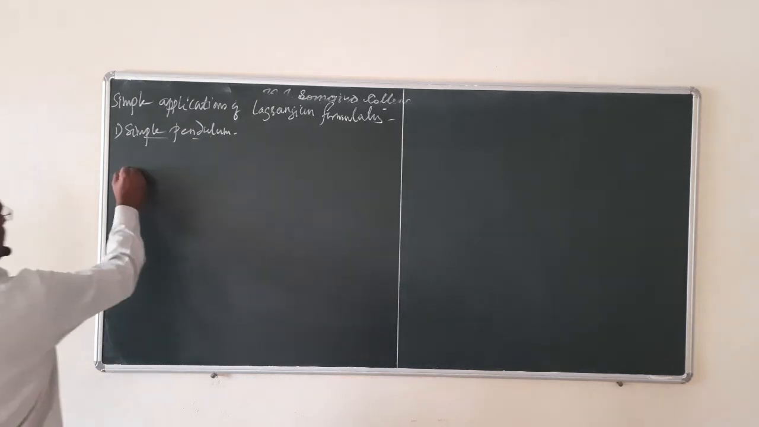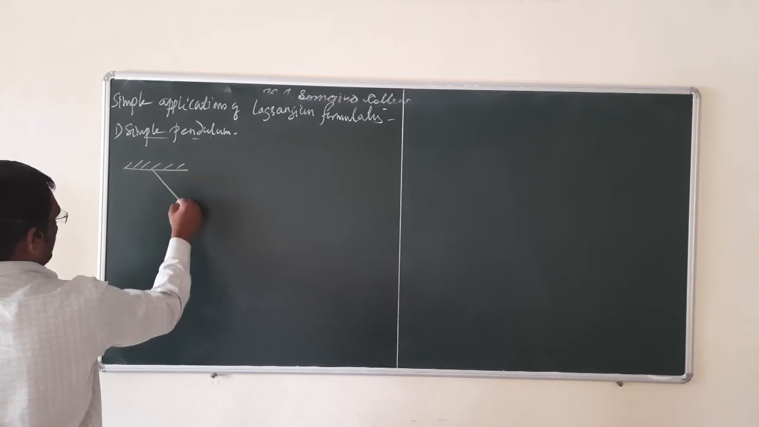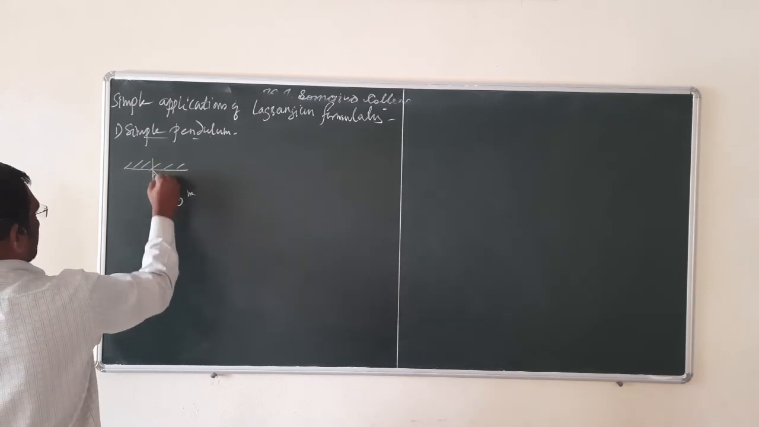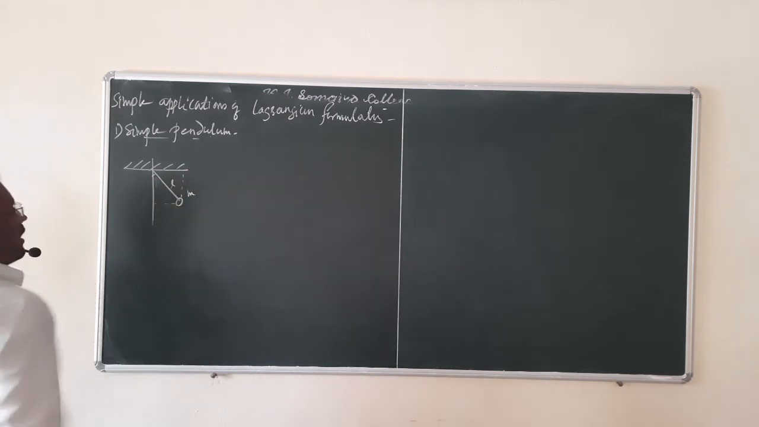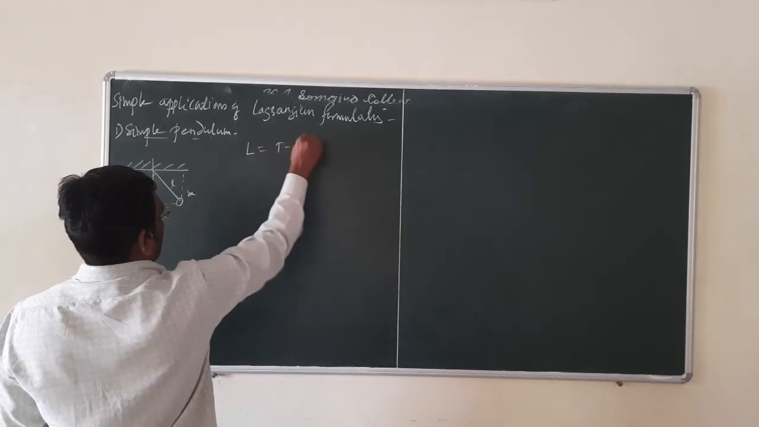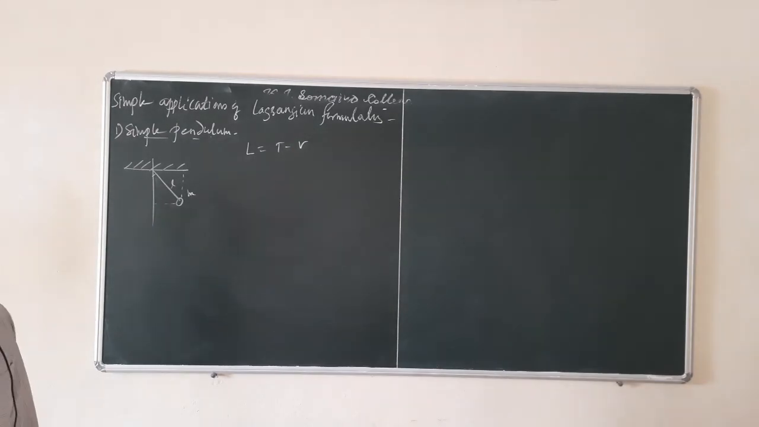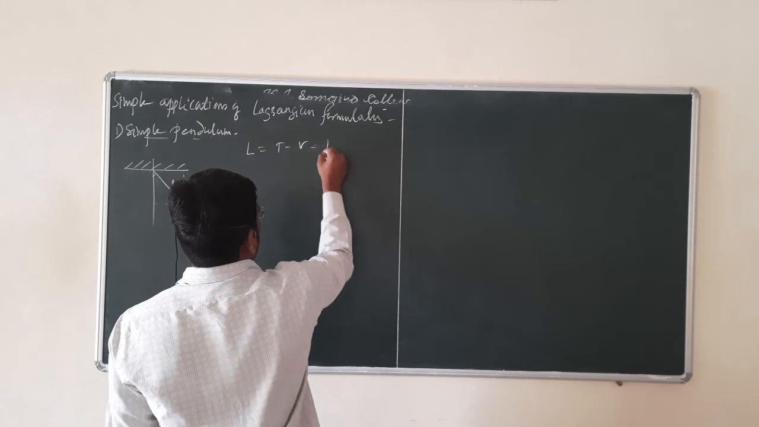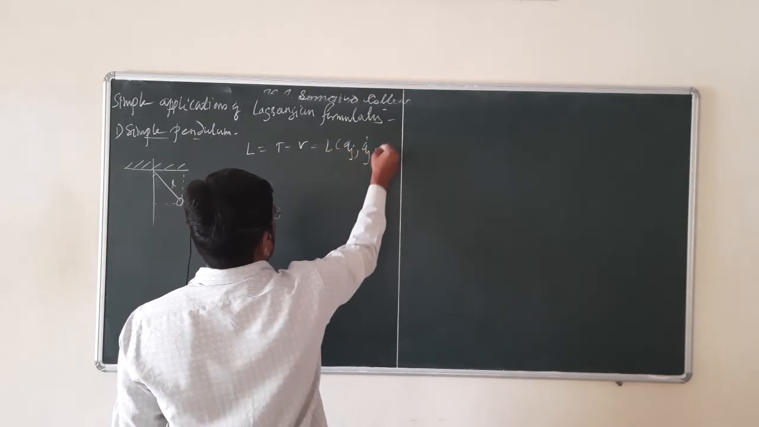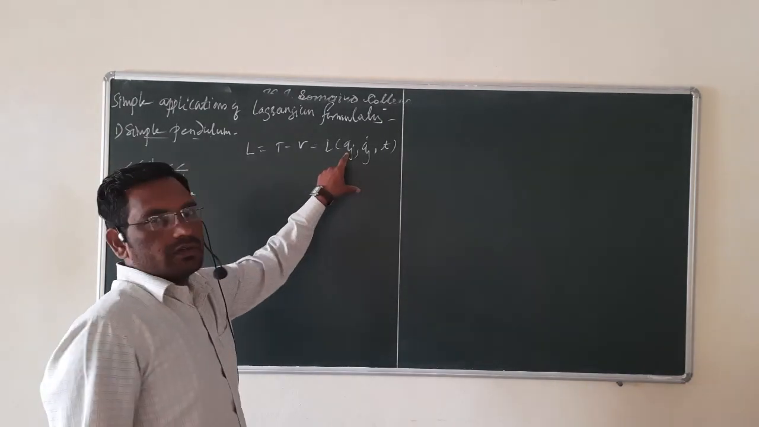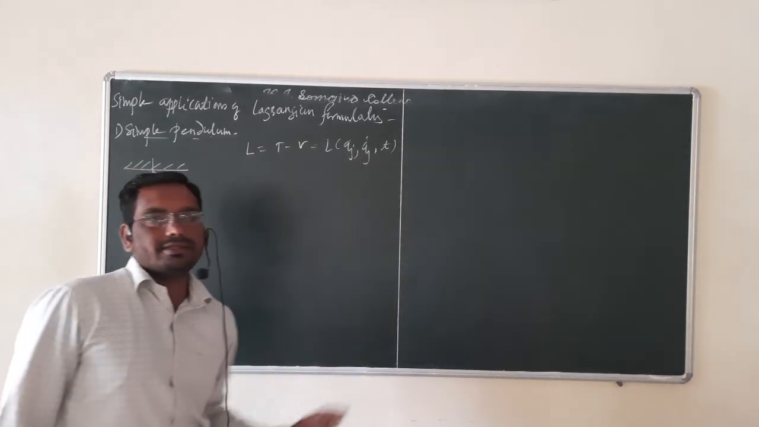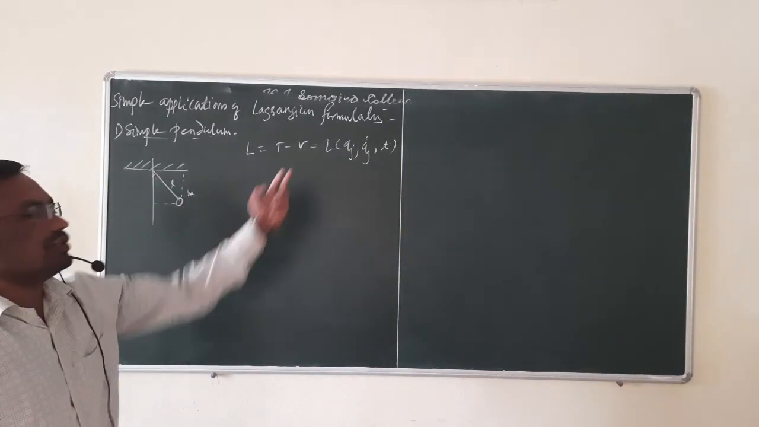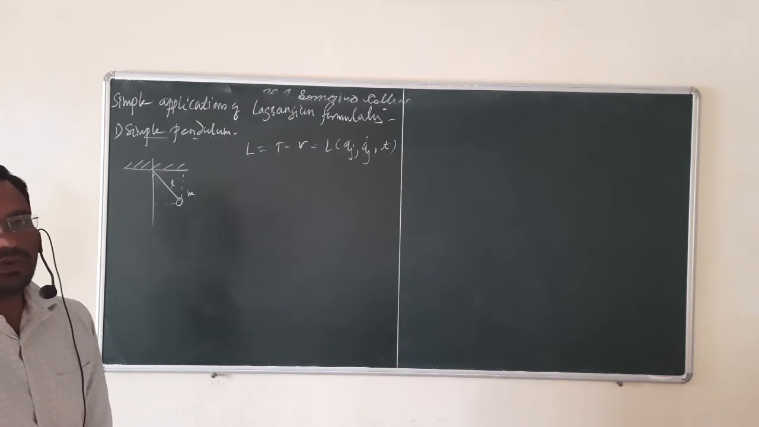We know the definition of a simple pendulum is this: a bob having mass m, hanged with a string of length L. First of all, we know that the Lagrangian L is kinetic energy minus potential energy, but the Lagrangian is a function of Qj, Qj dot and time. Here Qj is the generalized coordinate, Qj dot is the generalized velocity, and time. So we must know the generalized coordinate for finding the Lagrangian.